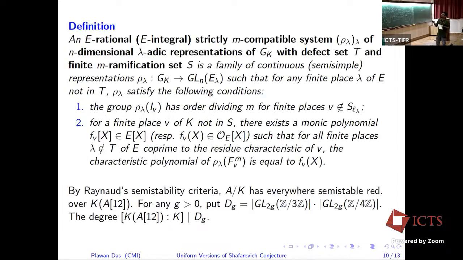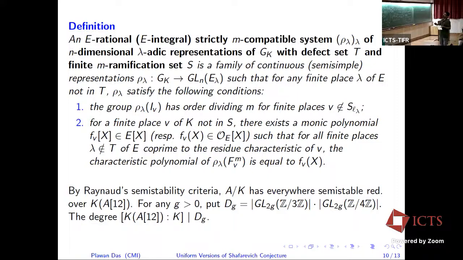To do this we don't have the properly generalized definition, but we have a compatible system definition. We know that a collection of elliptic representations gives a compatible system if this acts by the identity for v not dividing this. Here I am taking this to have order dividing M.